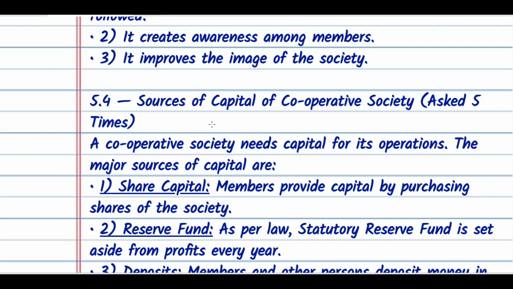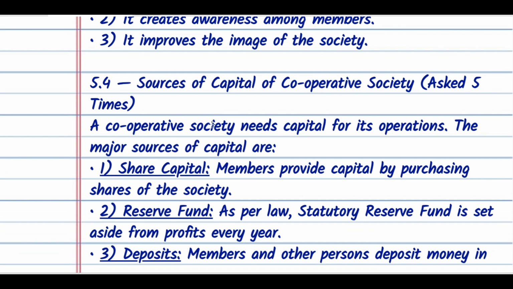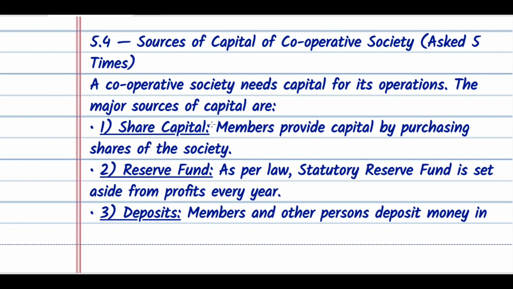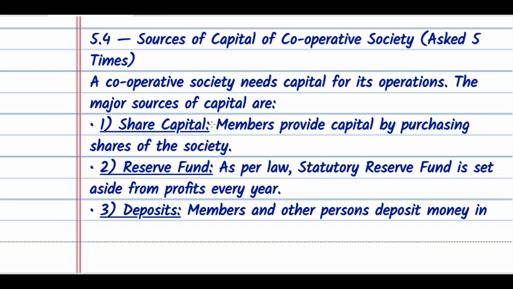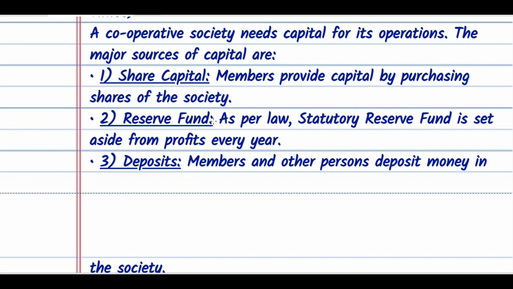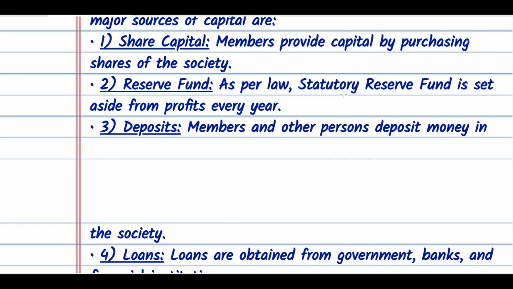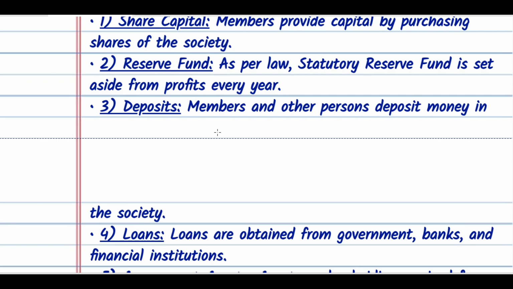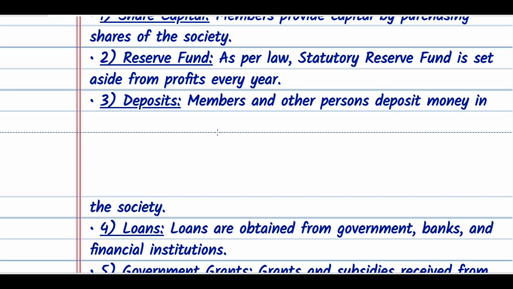Next question: write short notes on sources of capital of cooperative societies, asked almost 5 times. A cooperative society needs capital for its operations, and the major sources of capital are: number 1, share capital. Members provide capital by purchasing shares of the society. Number 2, reserve funds. As per law, a statutory reserve fund is set aside from profits every year. Number 3, deposits. Members and other persons deposit money in the society. That is how it works.